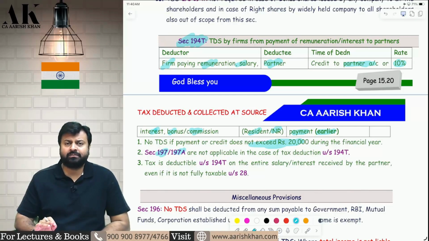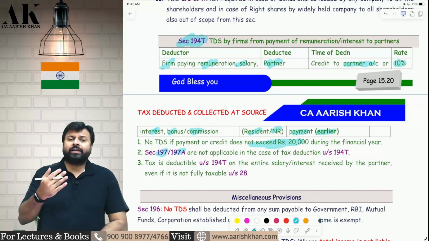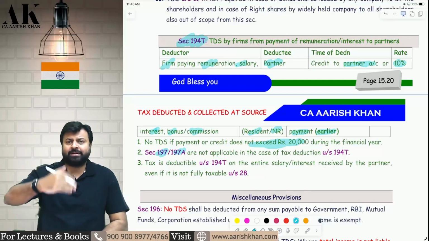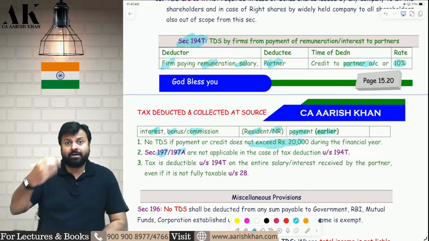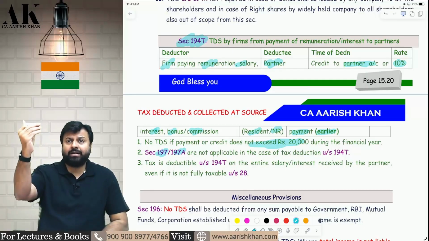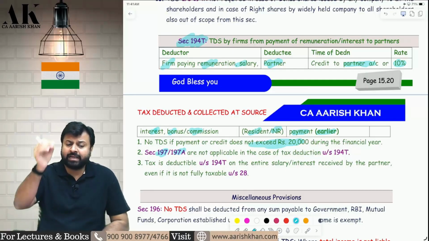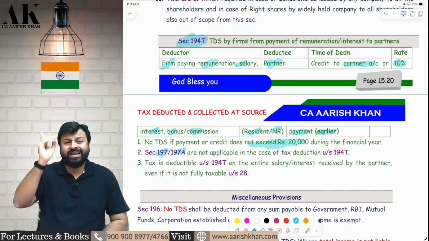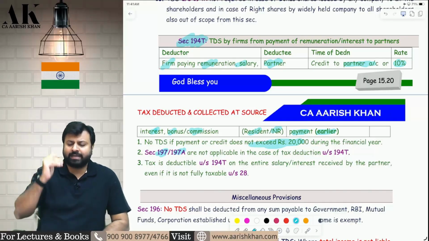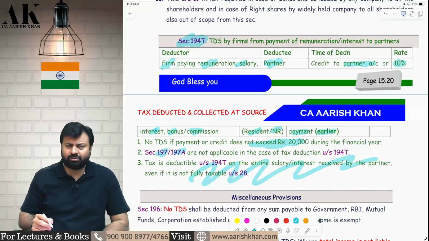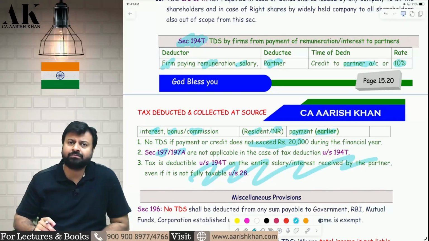TDS has to be deducted. Plus, while deducting the TDS, do not check whether the amount is taxable in the hands of partner or not. Whatever payment is credited, whatever payment is paid, whichever is earlier, you have to deduct TDS on the entire amount, irrespective of whether the amount is taxable in the hands of partner or not. Don't check all those things. That is not your job.